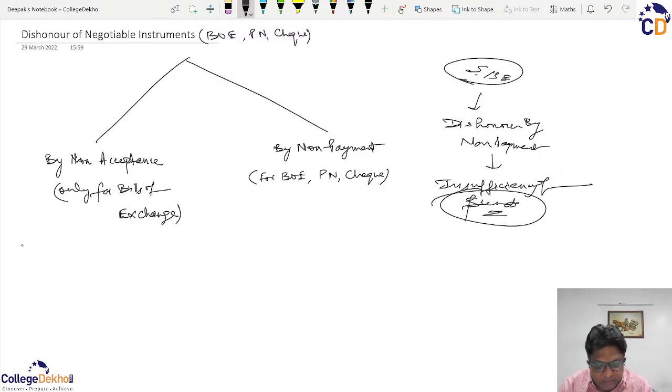Third thing, the check should have been presented by the payee or the holder in due course within a period of 6 months from the date on which it is drawn or within the period of its validity whichever is earlier। यानी कि जो